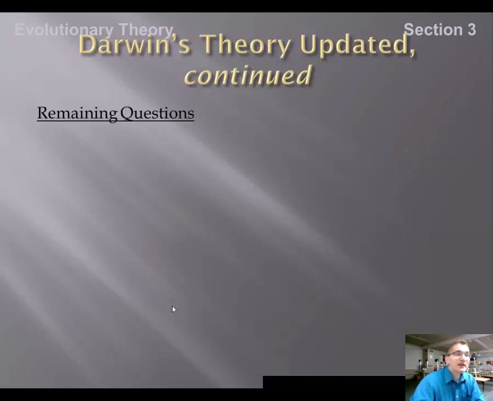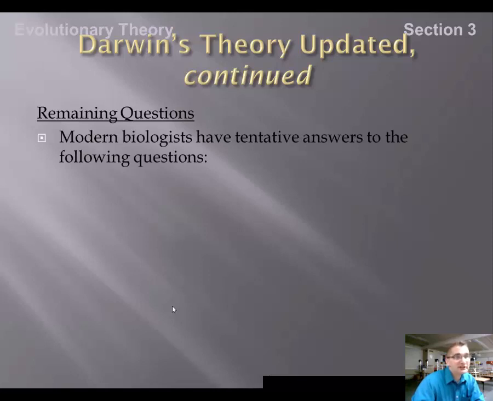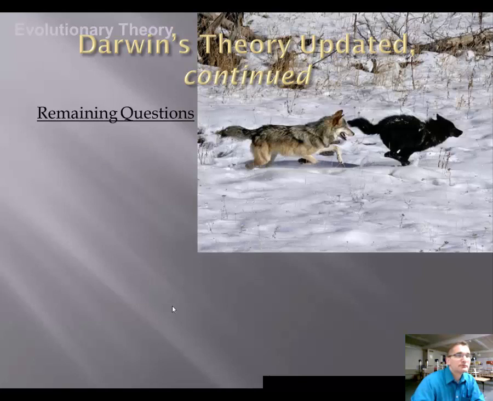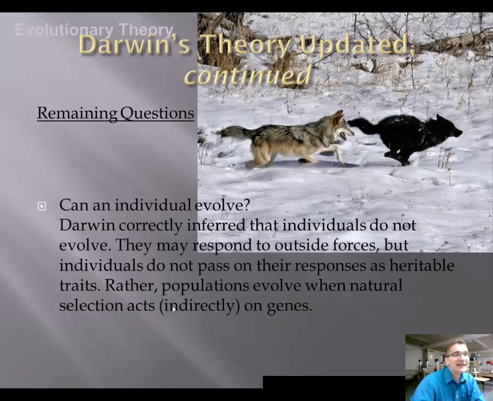There are some remaining questions about Darwin's theory. So modern biologists have some tentative answers to those questions. And so I'd like to take a little bit of time to look at each one of those. The first one is, can an individual evolve?